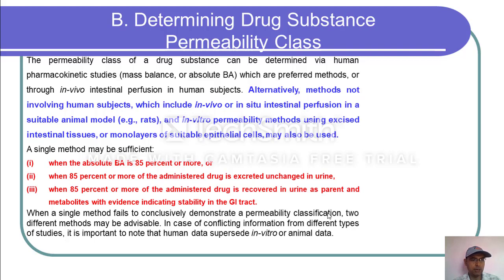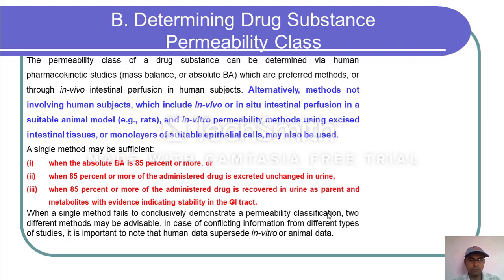First one is when the absolute bioavailability is 85% or more. Second one is when 85% or more of the administered drug is excreted unchanged in urine. And third one is when 85% or more of the administered drug is recovered in urine as parent and metabolites, with evidence indicating stability in the GI tract. So when a single method fails to conclusively demonstrate a permeability classification, two different methods may be advisable.